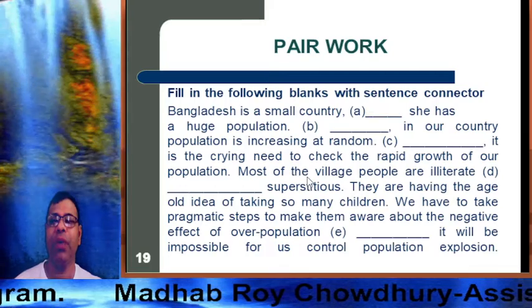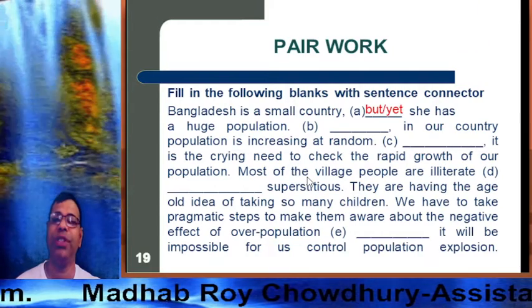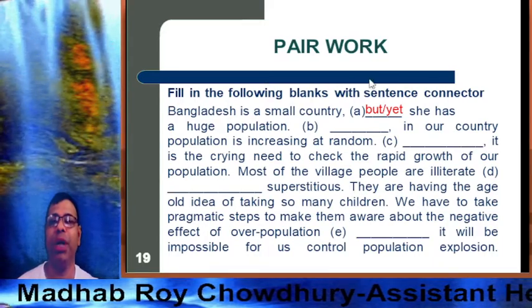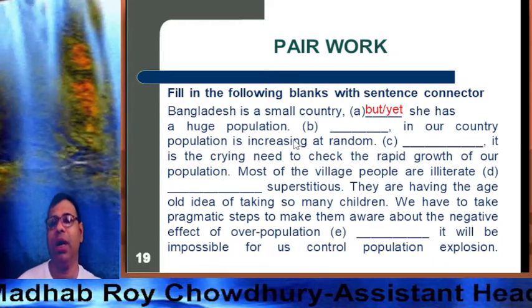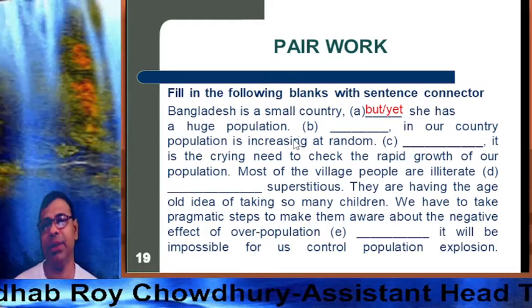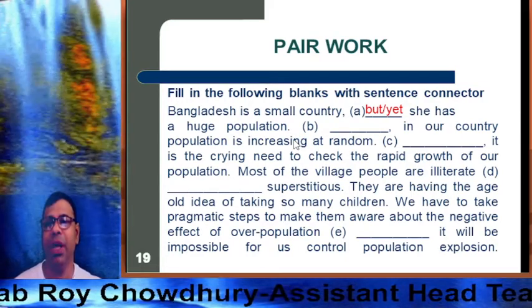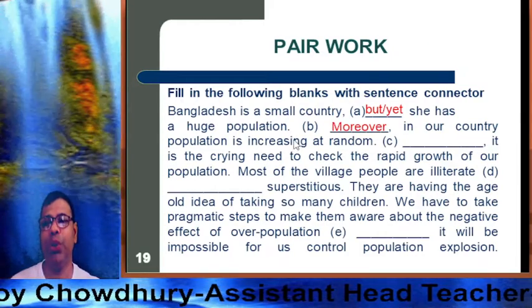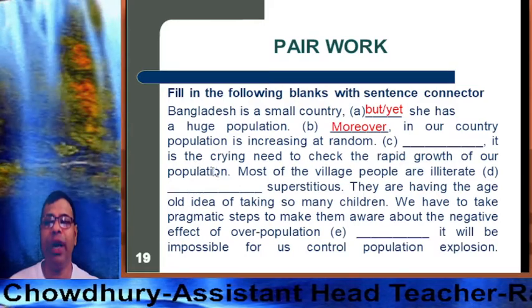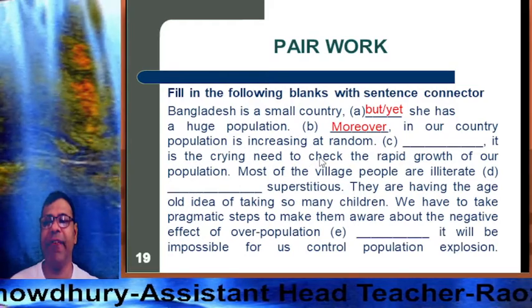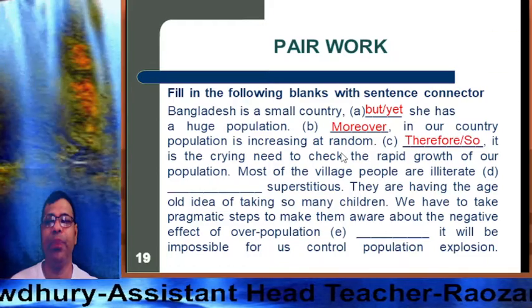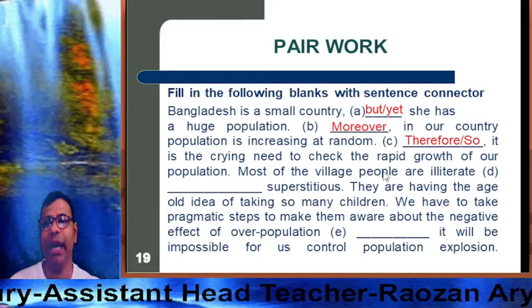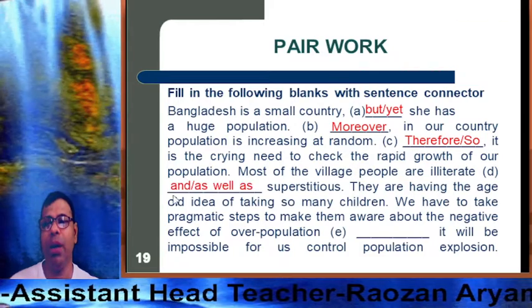So now, dear students, first pause the video and do it yourself. After that, match with me. I have blanks with sentence connectors. Bangladesh is a small country. You can use both, but and yet she has a huge population. Moreover, in our country, population is increasing at random. Therefore, it is a crying need to check the rapid growth of our population.